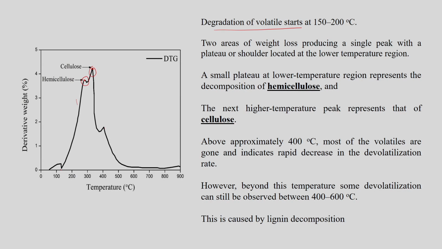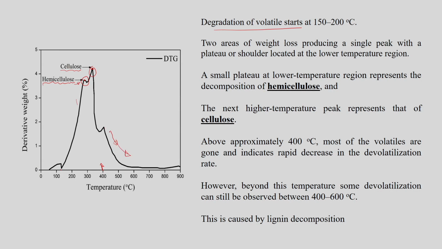So, the peak which is at a lower temperature represents the decomposition of the hemicellulose fraction in the solid sample, or you can say in the biomass sample, and the next peak, which is at a relatively higher temperature, represents the cellulose fraction of the sample. And if you further increase the temperature above 400 degrees C, suppose, we can see most of the volatiles are decomposed, which indicates a rapid decrease in the devolatilization rate of the sample.